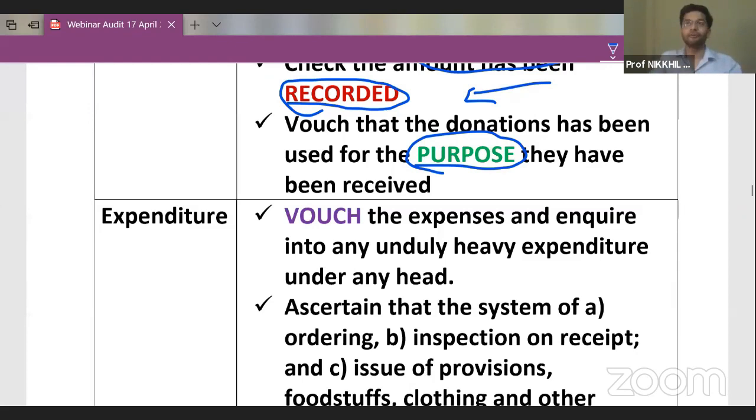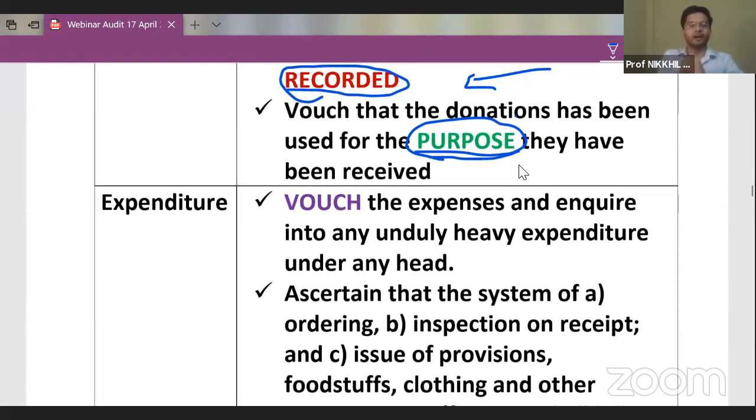If the donation is received for the building fund, then it should be utilized in making the building only. So you need to check whether the money is employed for the purpose for which the donation is received. This is an important point of verifying donations.